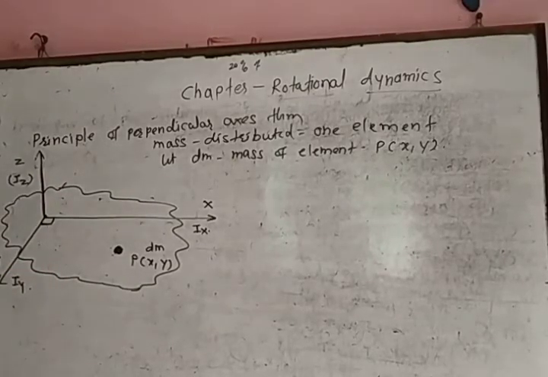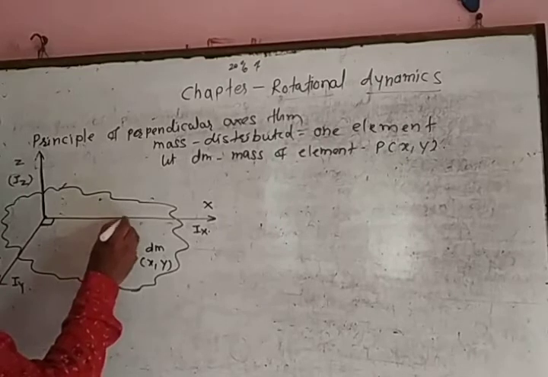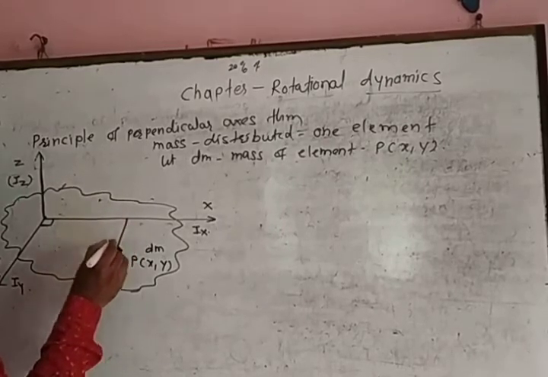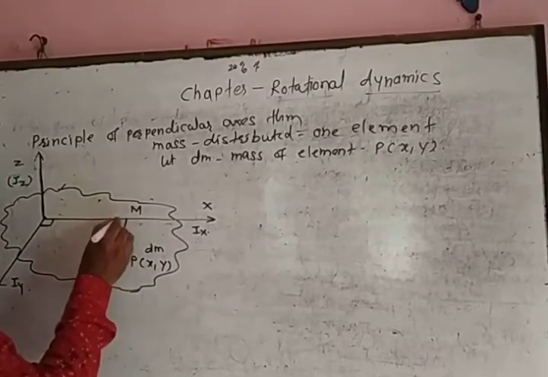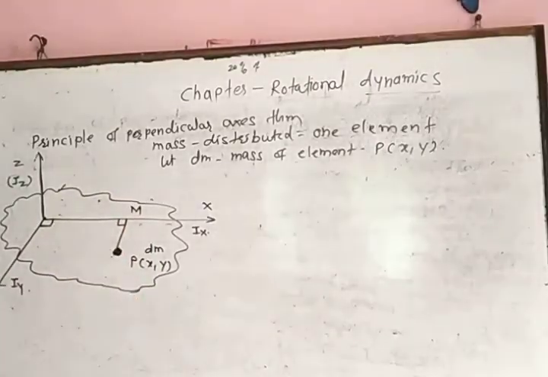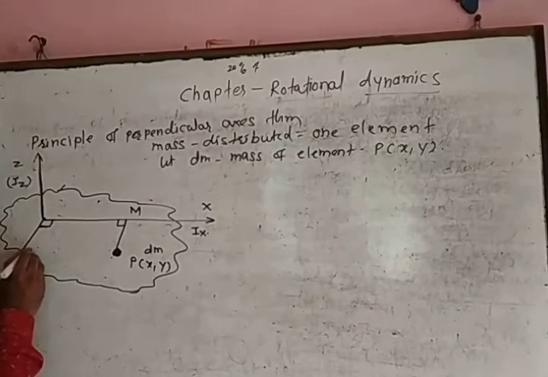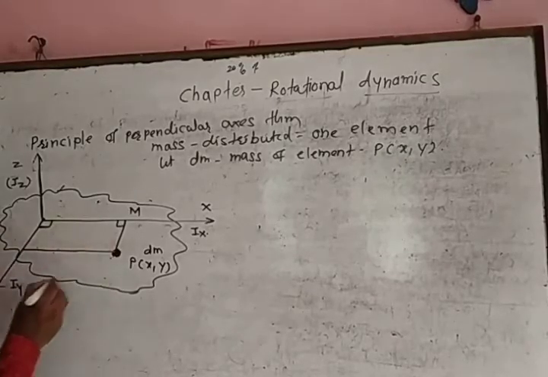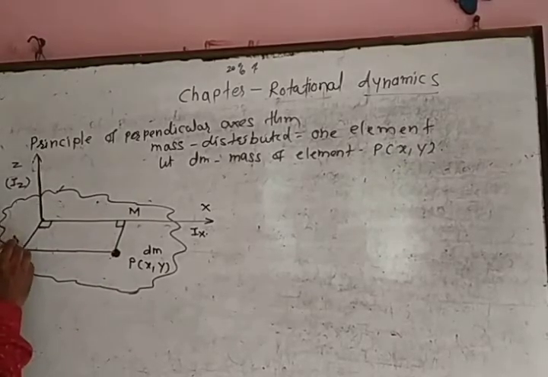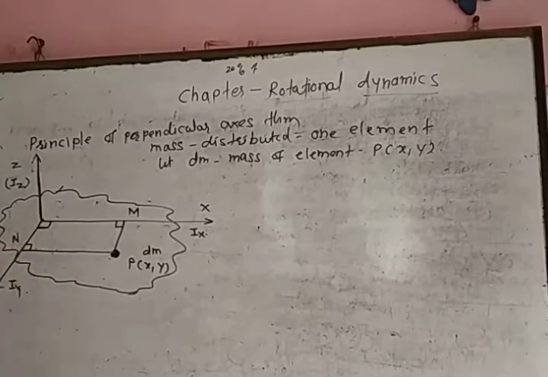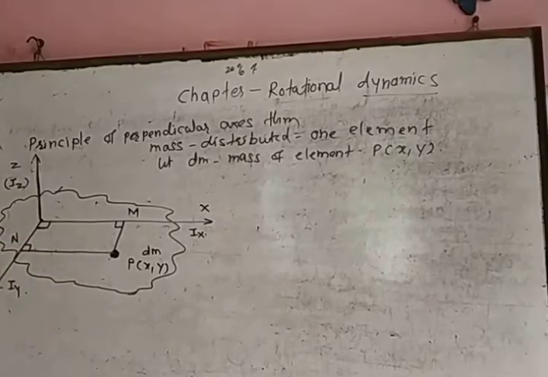Now from point P we draw a perpendicular on the x axis. Suppose that perpendicular is equal to PM. Again we draw a perpendicular from point P on the y axis, and that perpendicular is equal to PN. PN is perpendicular on the y axis.